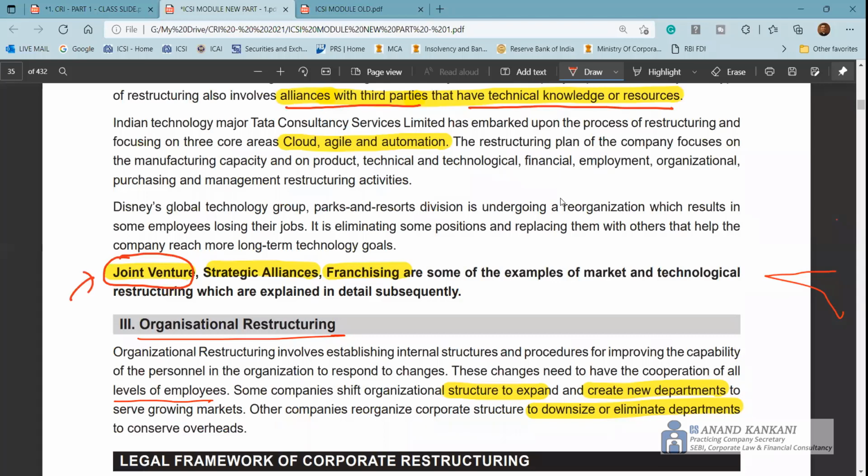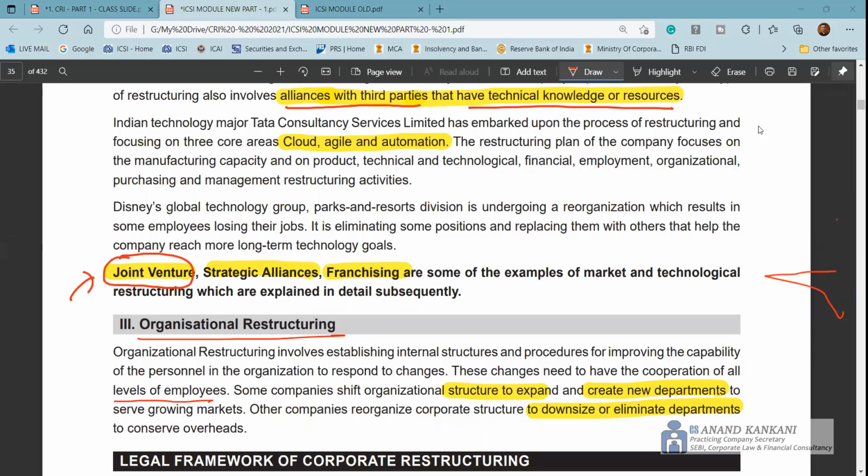Joint ventures are another way. In the case of a joint venture, two or more companies, just remember how you define it, that's very, very important. They remain independent and come together for a particular project or venture, which can be time specified or activity specified, that only for this activity we are entering into a joint venture, or for 5 years we are entering into a joint venture.